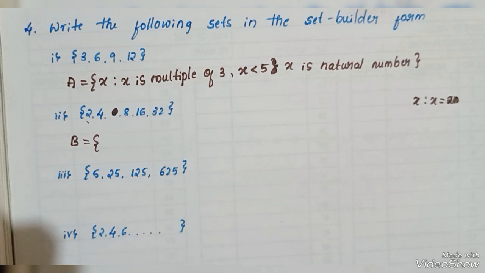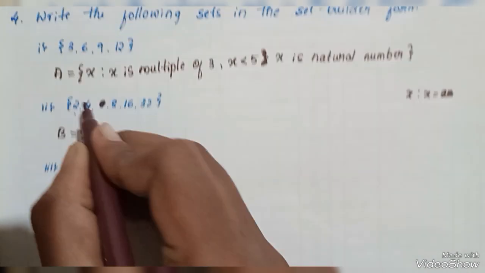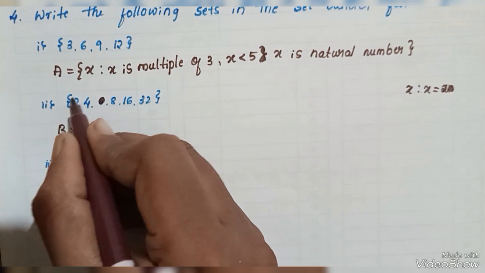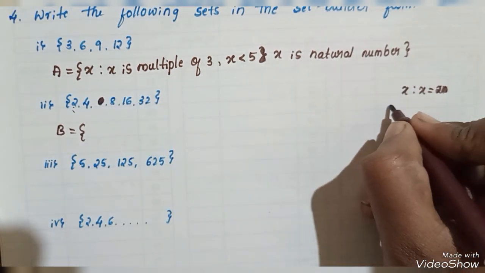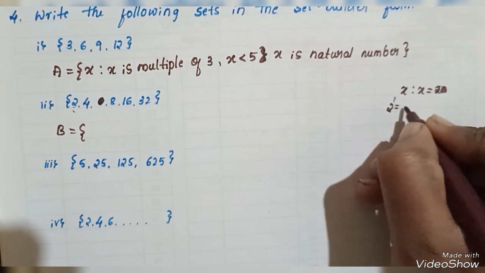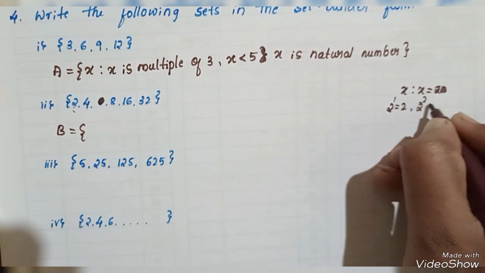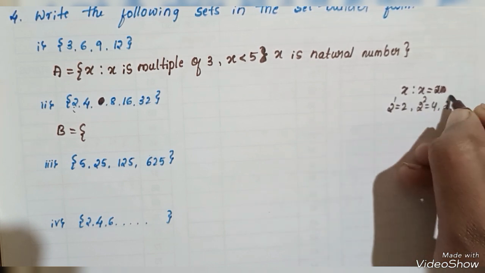Other than this, what can be written? Okay, what can be written? Think. Here we can say 2 into 4, 4 8s are 32. Otherwise, sometimes it can be written as 2 to the power 1 is 2, again 2 square is 4, 2 cube is 8.